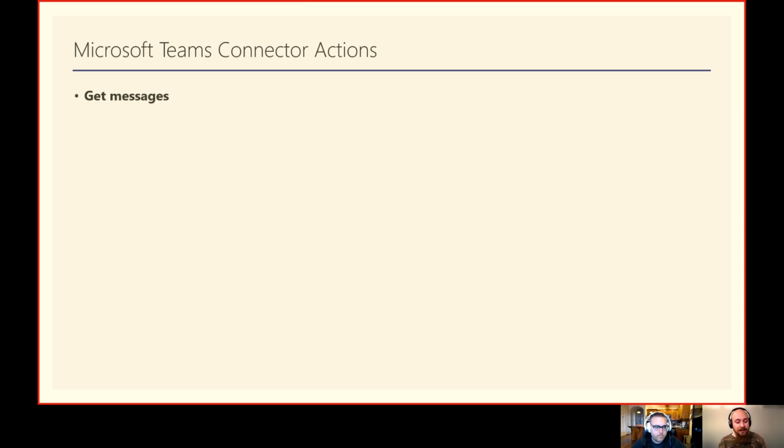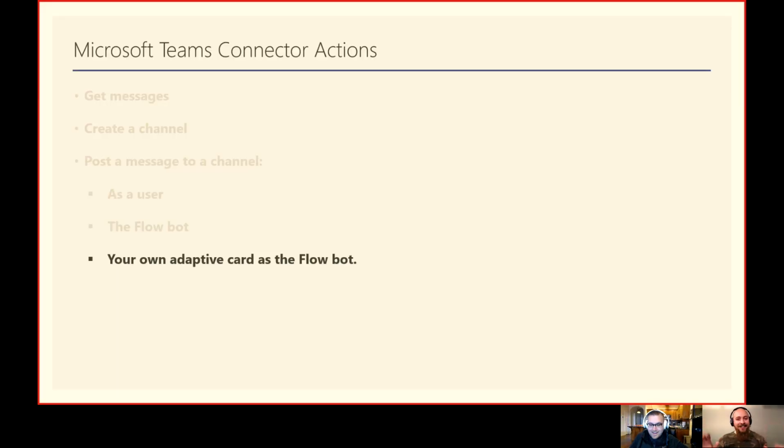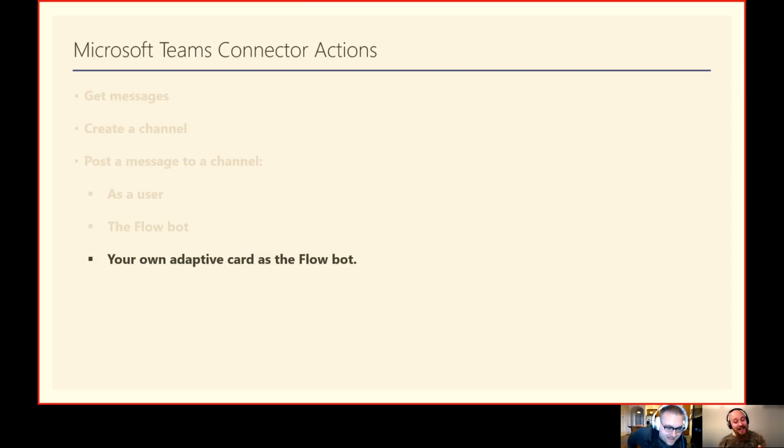So for the connector actions, we have get messages, so you get the whole bunch of messages for a channel. You could create a channel. You could post a message to a channel as a user, as yourself, or as the Flow bot. Or you could post your own adaptive card as a Flow bot. Da-da! That's a new thing. That's very exciting.